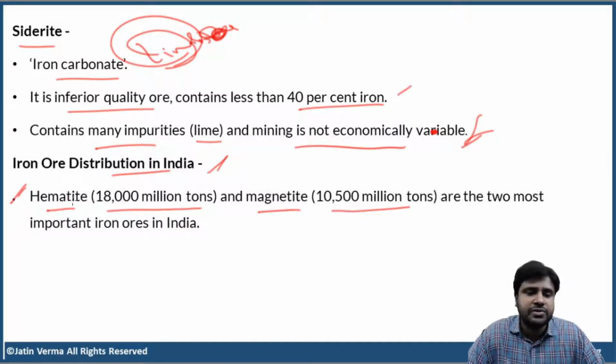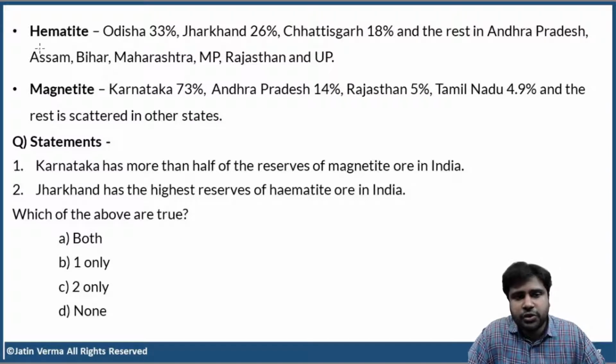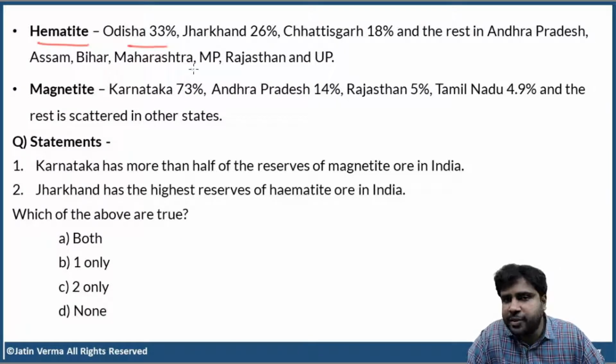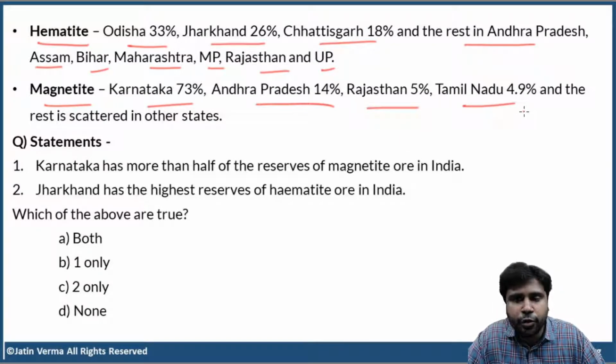So hematite, maximum quantity, and next, magnetite in second place. These are the two most important iron ores in India. So where do you find hematite? Odisha 33%, Jharkhand 26%, Chhattisgarh 18%, and the rest is in AP, Assam, Bihar, Maharashtra, MP, Rajasthan, and UP. Now magnetite, majority 73% Karnataka. Next AP 14%, Rajasthan 5%, Tamil Nadu 4.9%, and the rest is scattered in many other states.